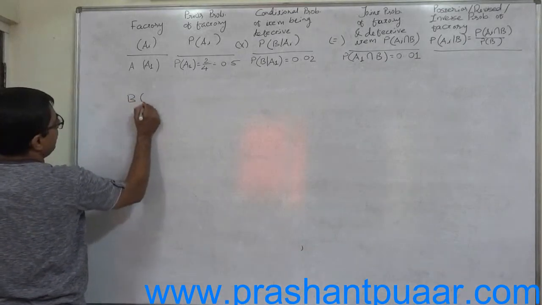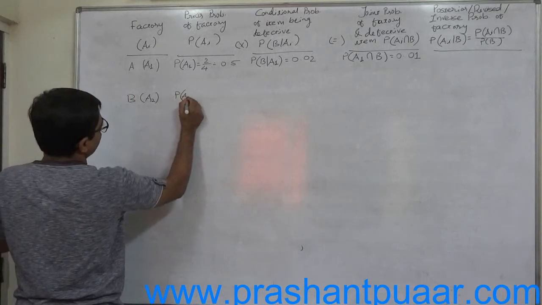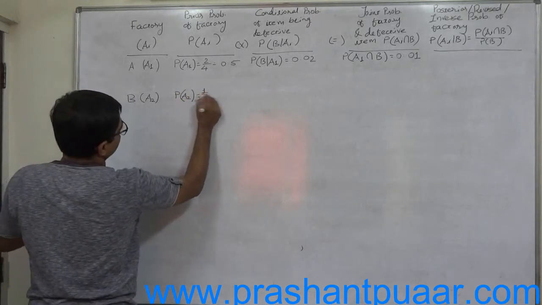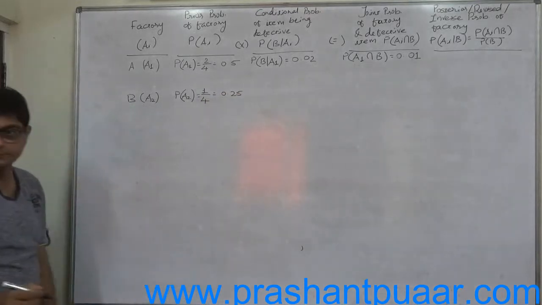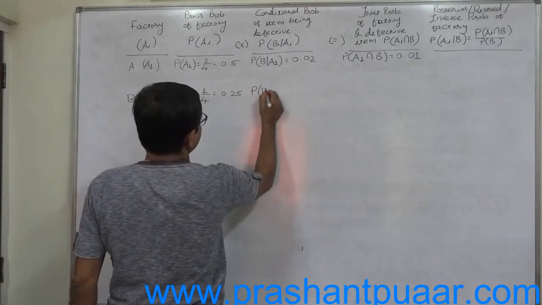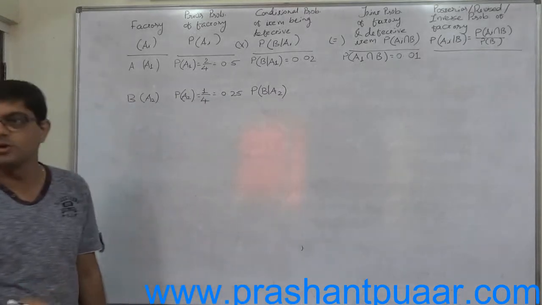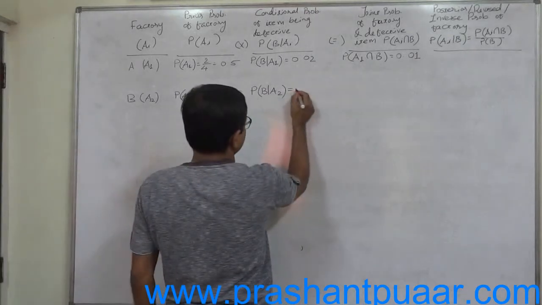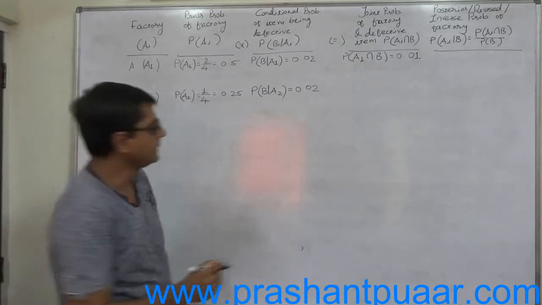Factory B or event A2, probability of A2 is 1 by 4 or 0.25. Probability of item being defective if manufactured by factory B, that is P of B given A2, is also given to be 0.02.